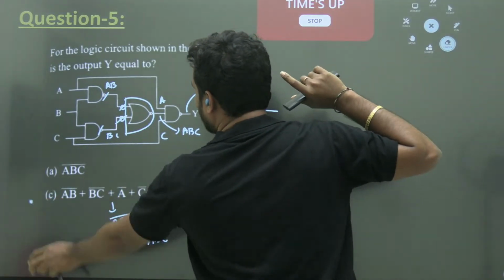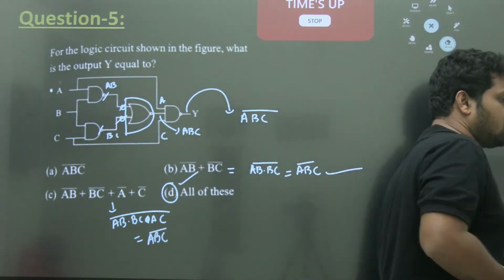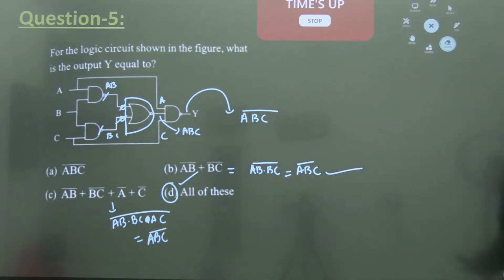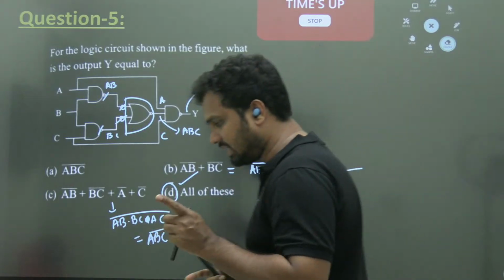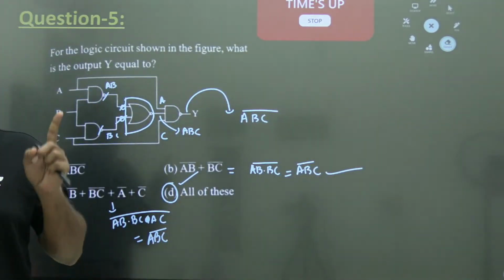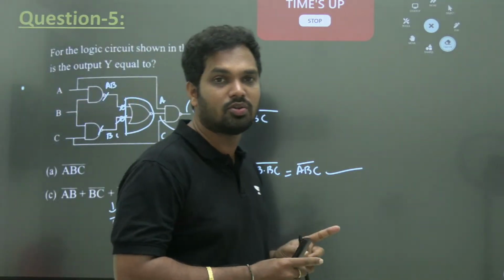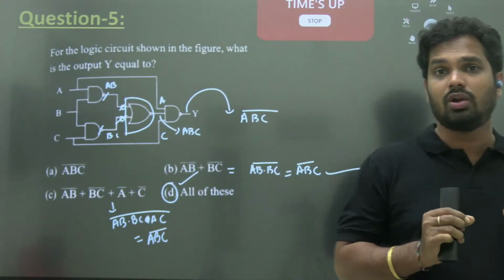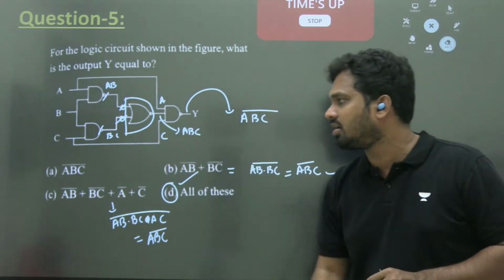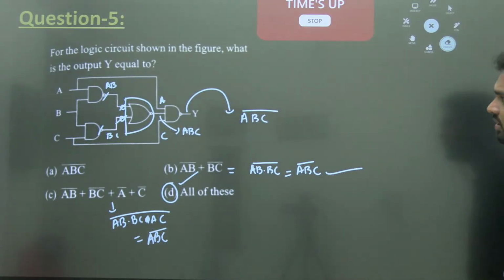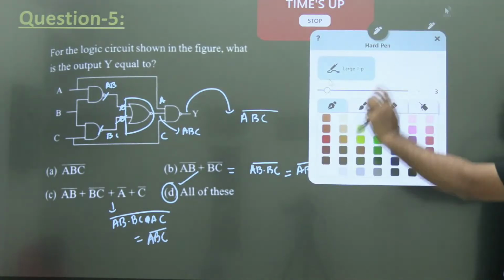So 5 questions are completed, 20% of your class is done. Let's move to the next question. Many people have made this mistake, and that's why you should always read the question carefully and also the options. Every single option you must read, then only you will get clarity. Don't see only the first option. Okay, next question.